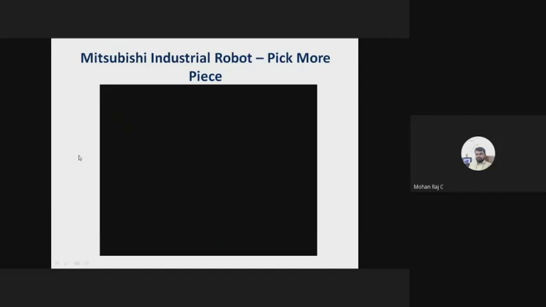If you want to open and close the gripper, you need to use the instructions H open to, H close to. H open means the gripper will open. Once it reaches the particular metallic part, now you have to execute the instruction H close to. The gripper will be closed with the help of pneumatic, and you have to move the robotic arm from that particular point to your destination point.